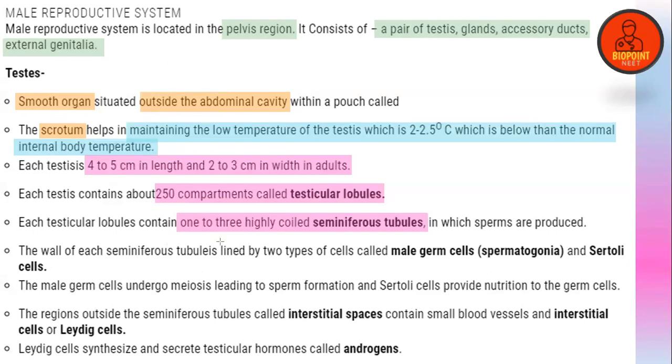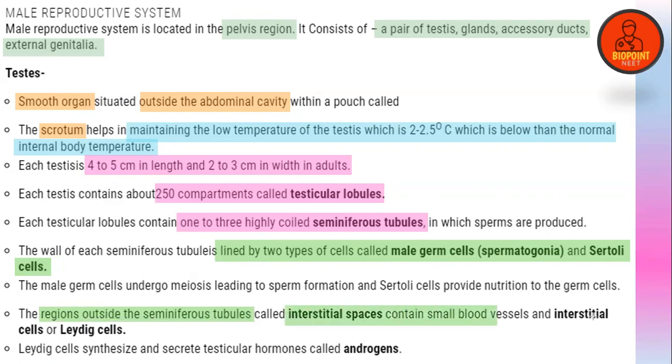So the wall of each seminiferous tubule is lined by two different types of cells, that is the male germ cell or spermatogonia and the Sertoli cells. These two cells are lining the seminiferous tubule internally. But the region outside the seminiferous tubule, which you call the interstitial space, has one more particular cell, the interstitial cells or the Leydig cells.